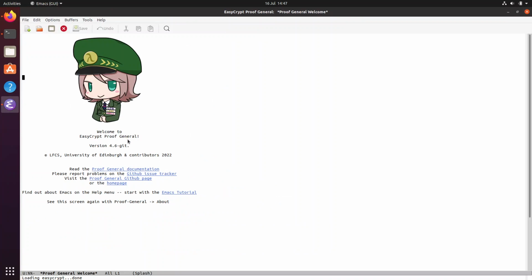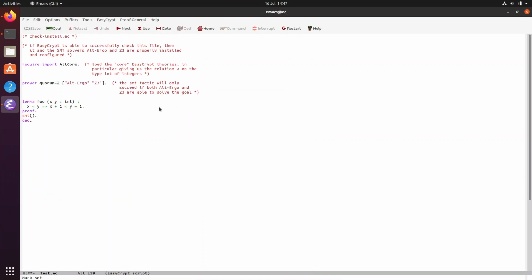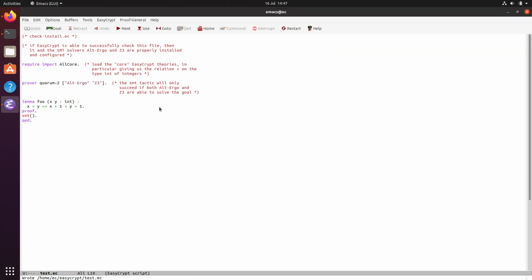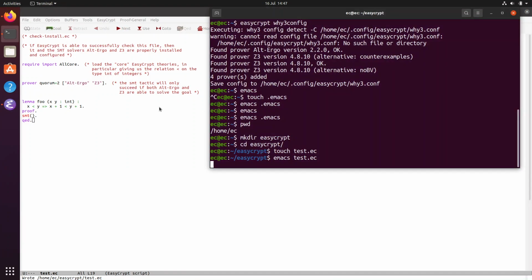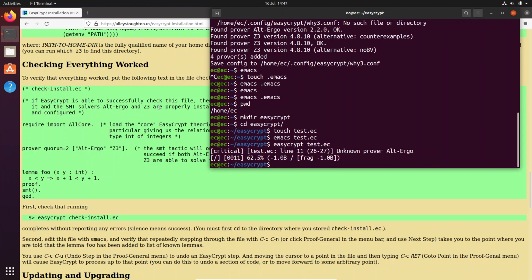So we have Proof General already, and when I asked it to open a .ec file, Proof General already knows that it needs to come in. So I'm just going to paste that, save it, and then switch to the terminal. Okay. And then I'm going to do EasyCrypt install, EasyCrypt test. So there we go.